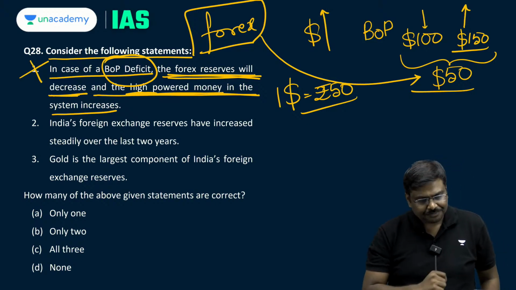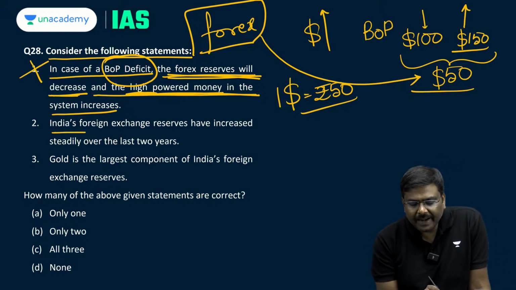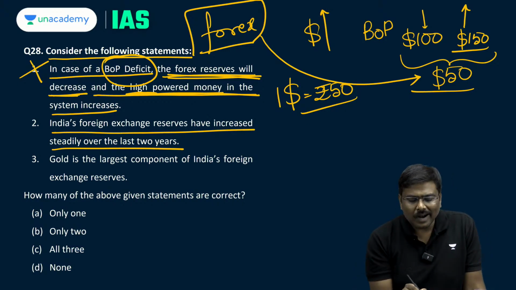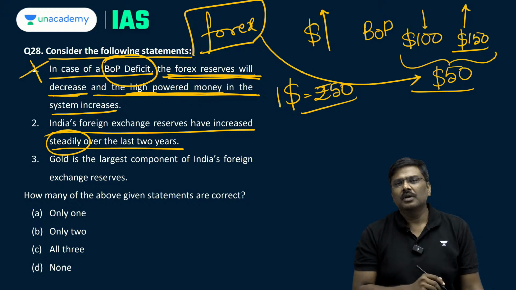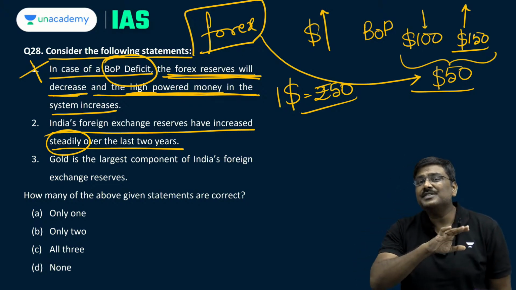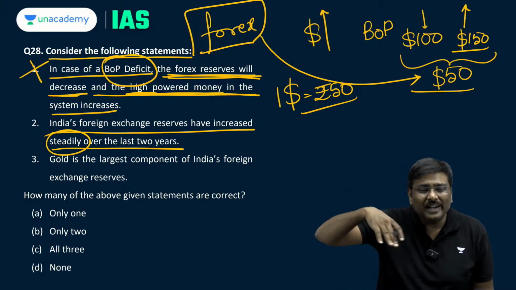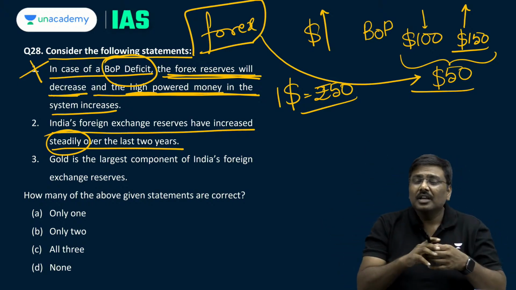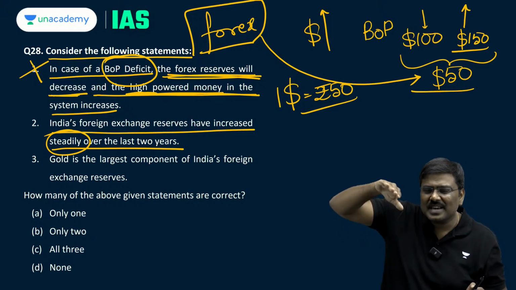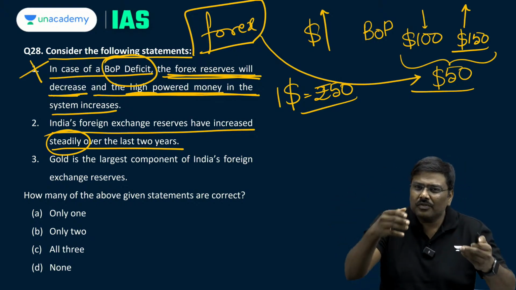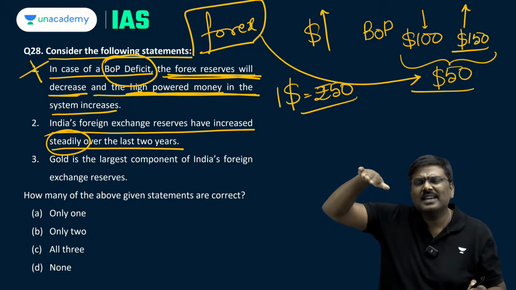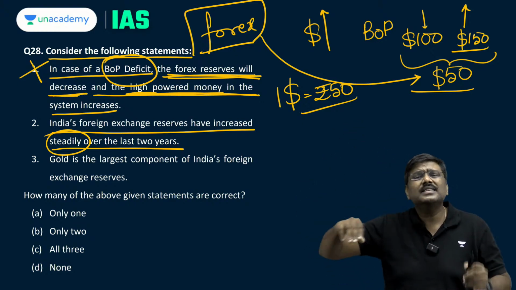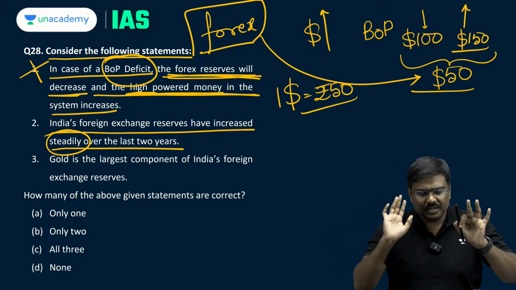First statement is wrong. Second one, India's foreign exchange reserves have increased steadily over the last 2 years. Underline the term steadily. The forex reserves have not grown steadily. There has been a lot of volatility in the last 5 to 6 years. For a certain number of years, you will see the forex reserves start increasing. Within the year also, for a certain number of months, you will see there is a rise, suddenly there is a fall. Rise, fall, volatility is a very common feature of forex reserves.